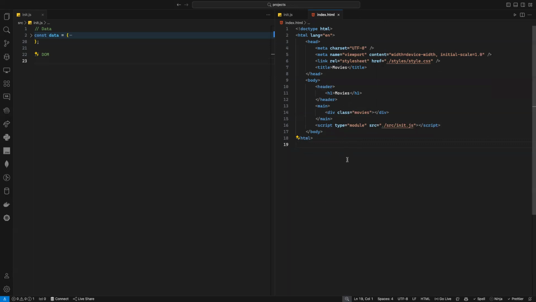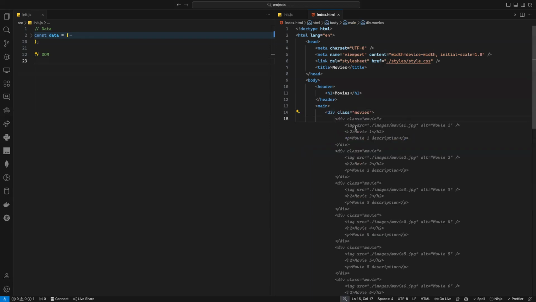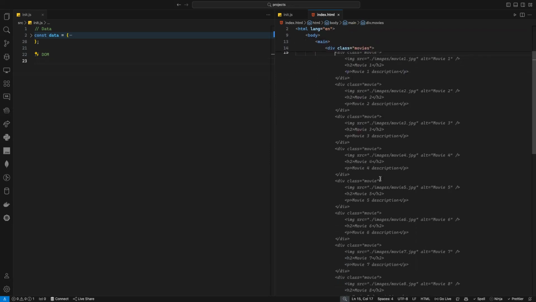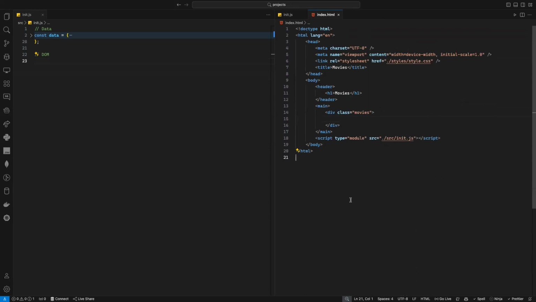Of course it's enough. Why don't I put the movies inside this one? Can anyone tell me why I cannot put my movies here, each movie like that, movie 1, movie 2, movie 3, movie 4? Why can't I do that? You will render it in your JS file? Indeed. I can do it this way, but that's really a bad way.